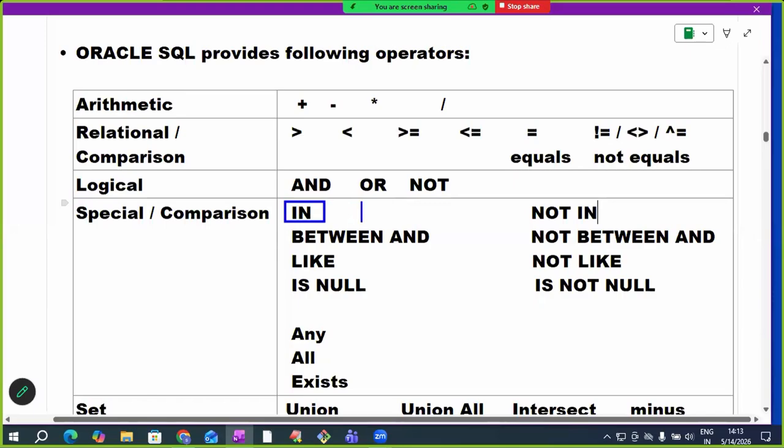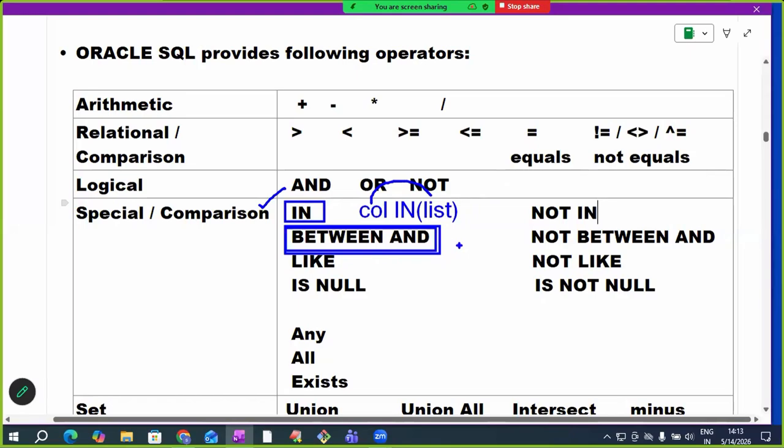Simply, in one sentence: to compare a column value with a list of values, we use the IN operator. If you are unable to tell this one sentence, you have to focus more and more on yourself. Yesterday, very clearly, we saw a number of examples. Unable to tell one sentence, then how can you say you know Oracle SQL?